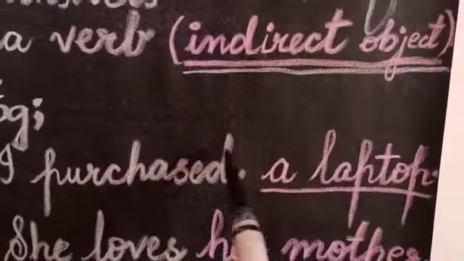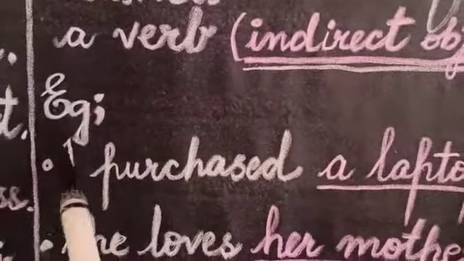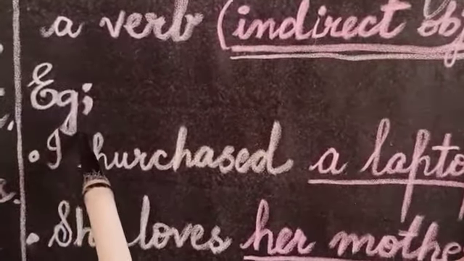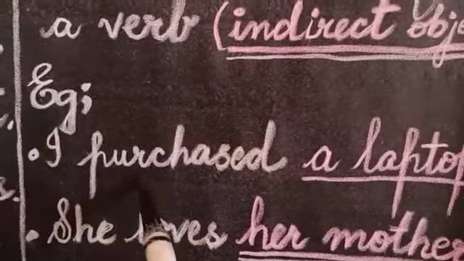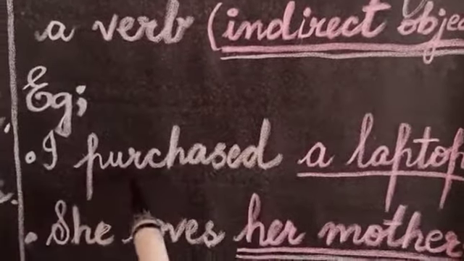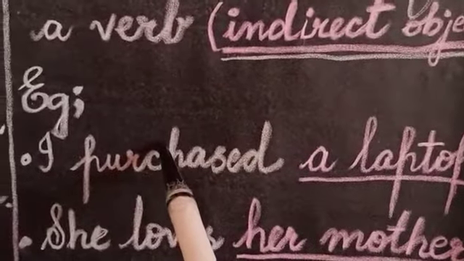I purchased a laptop. See, my dear students, here this I is the doer of the action. So we can say I is the subject. And what action is there? Purchased. So here purchased is the verb. Who is doing this action?